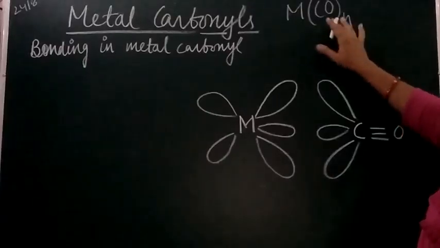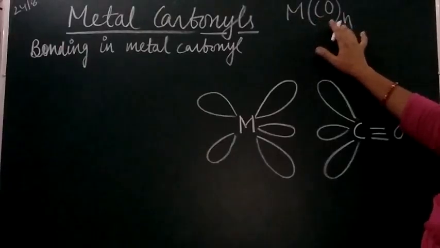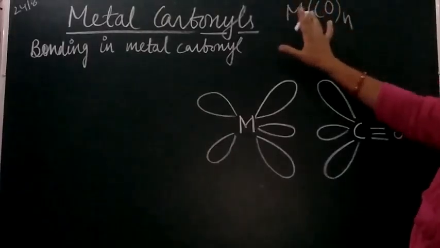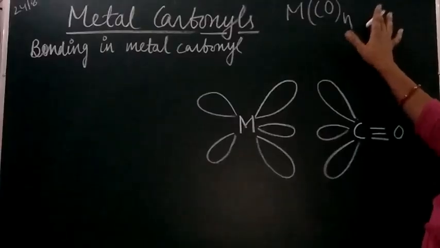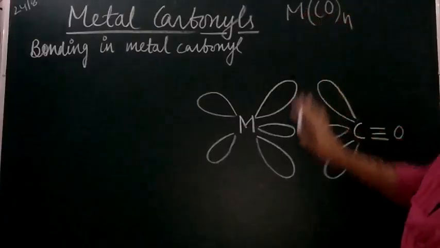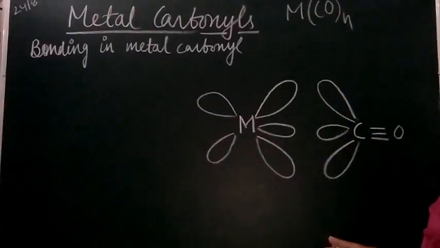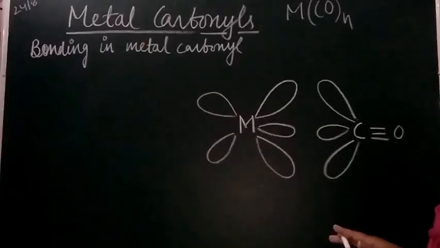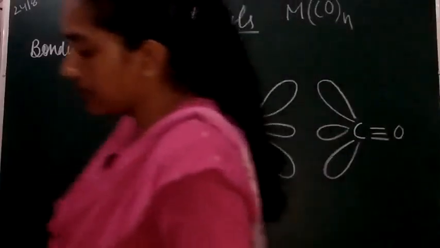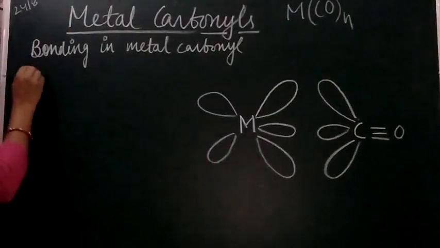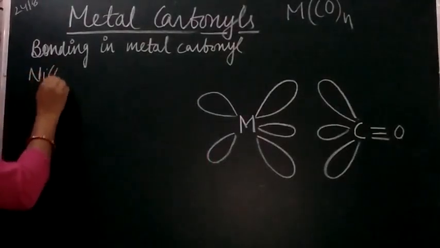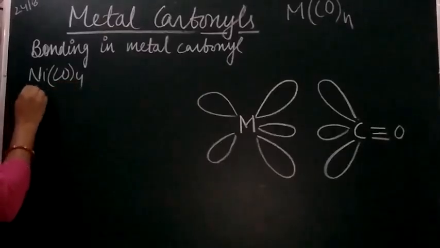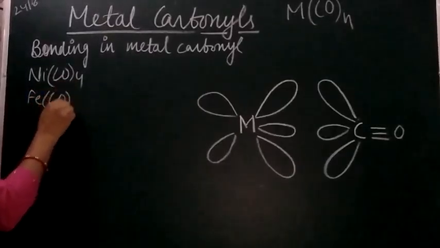Important is that the carbonyl is a strong field ligand. Second, this complex is a homoleptic complex, and third, the central metal atom has the zero oxidation state. We can take an example here of tetracarbonyl nickel, Ni(CO)4, or Fe(CO)5.